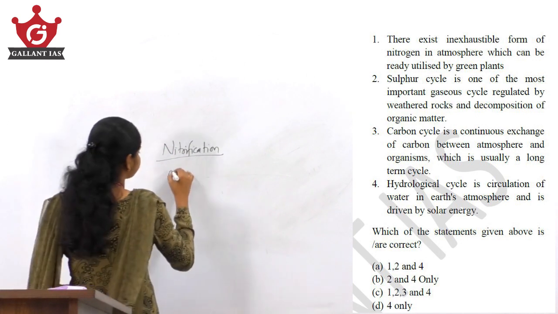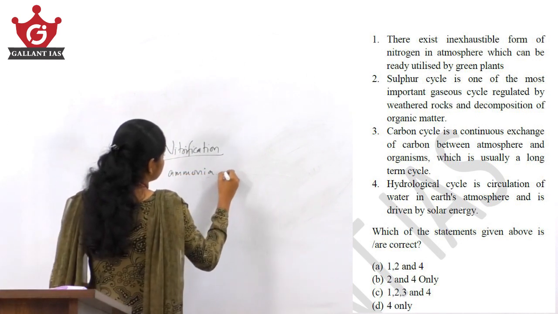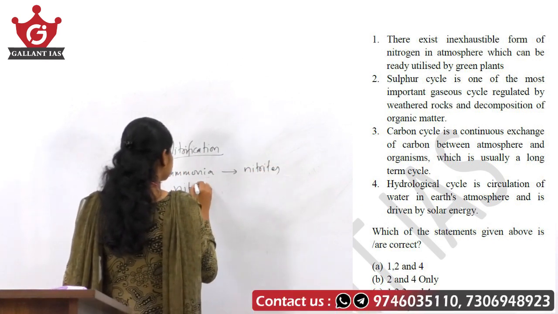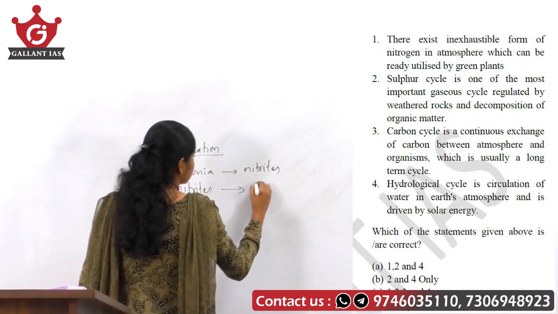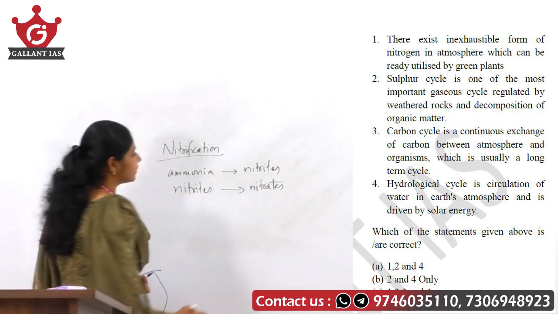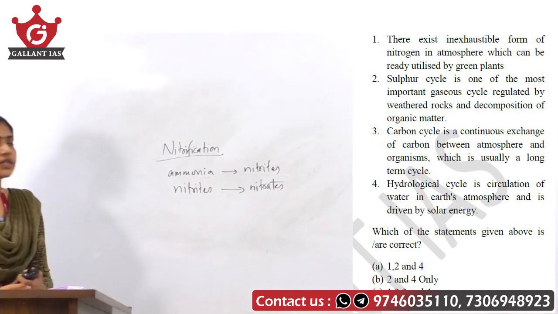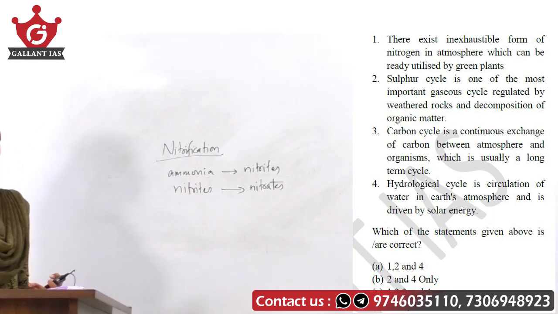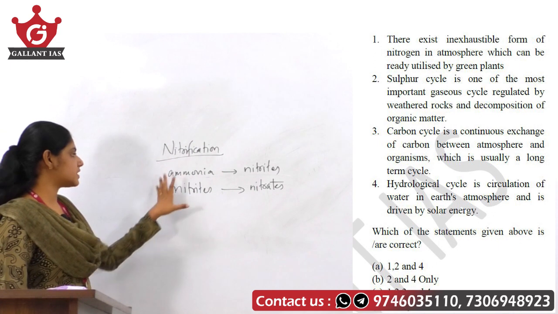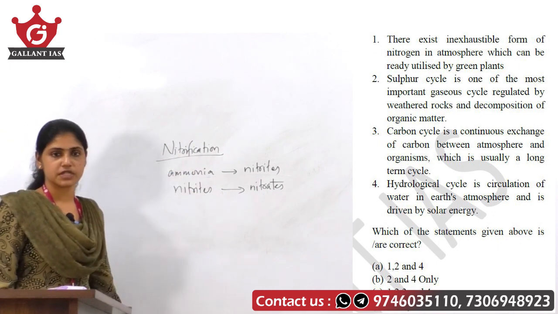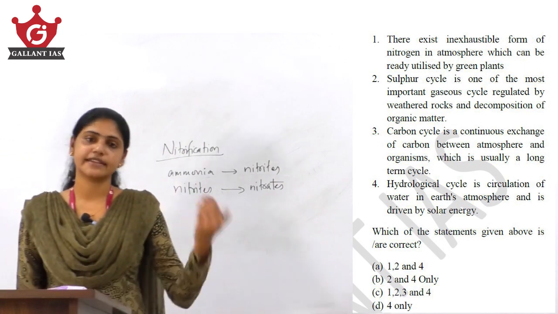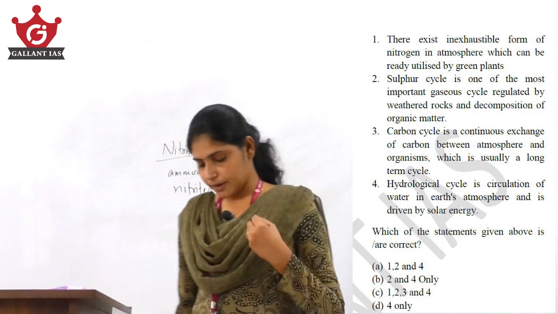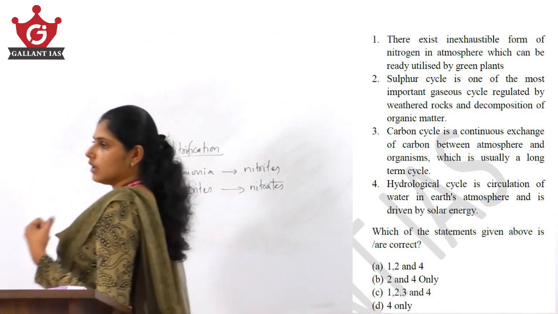In the nitrification process, the ammonia is first converted to nitrites, and nitrites are further converted to nitrates. These two steps are carried out by two different types of organisms, and together they form the nitrification process. First converting to nitrites and then to nitrates, and these nitrates are taken up by the plants. So that is the main step involved in the nitrogen cycle.